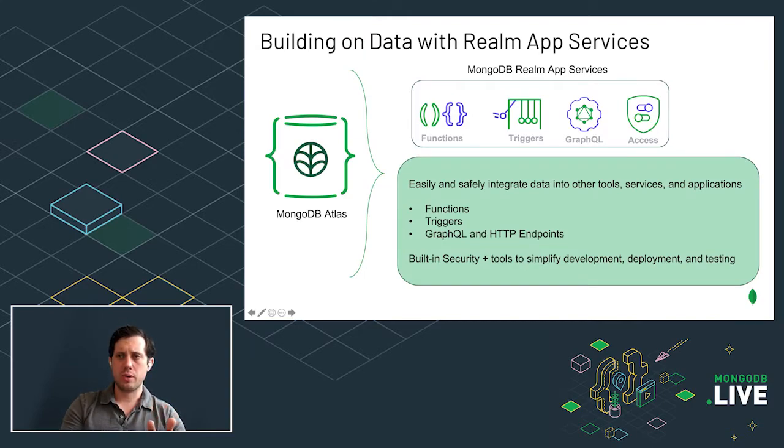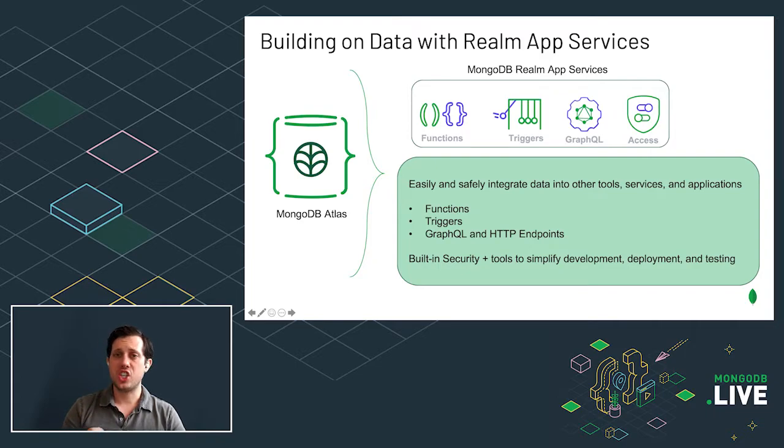Now, moving a little bit from Sync to some of what we offer with MongoDB Realm outside of Sync, we tend to refer to these as the app services. There are a number of serverless services which make it simpler to build on your data in Atlas and around what you may be doing with Sync. The reality is that we know your data isn't truly valuable unless you can work with it, open it up to other systems in a really targeted and well-defined way, and react to changes as they happen in the database. So specifically, we have serverless functions.